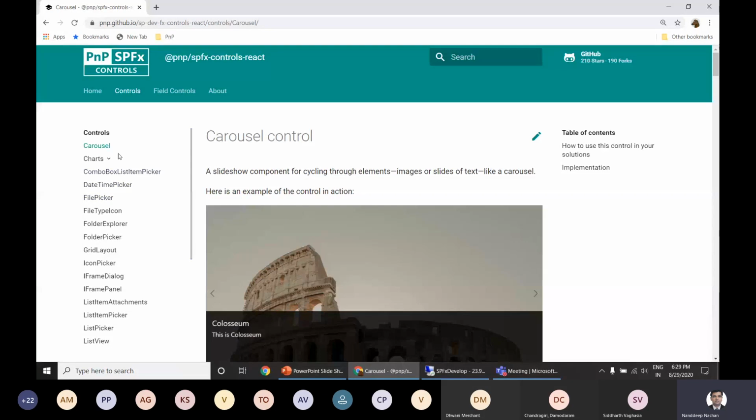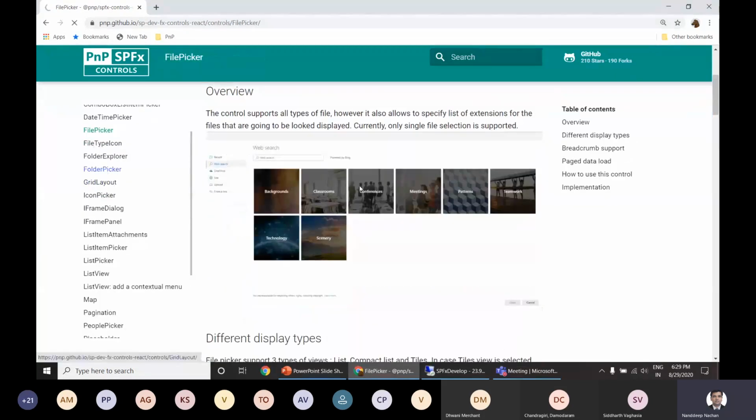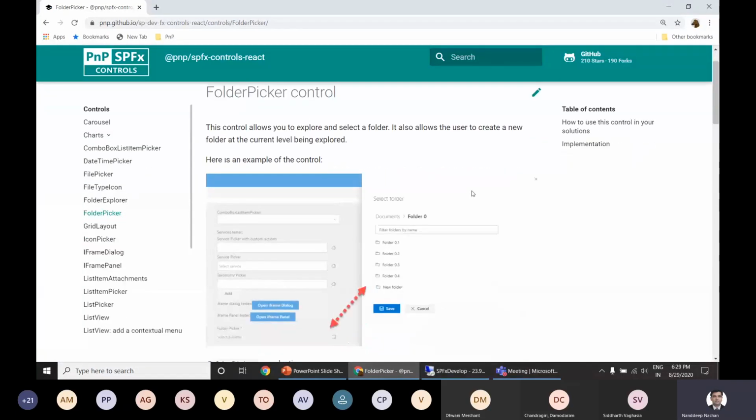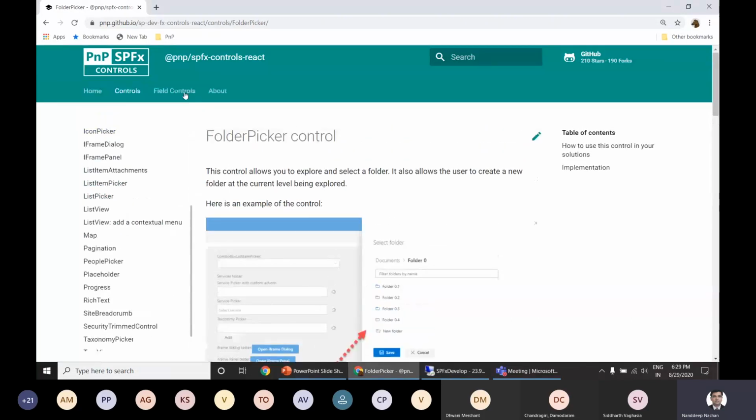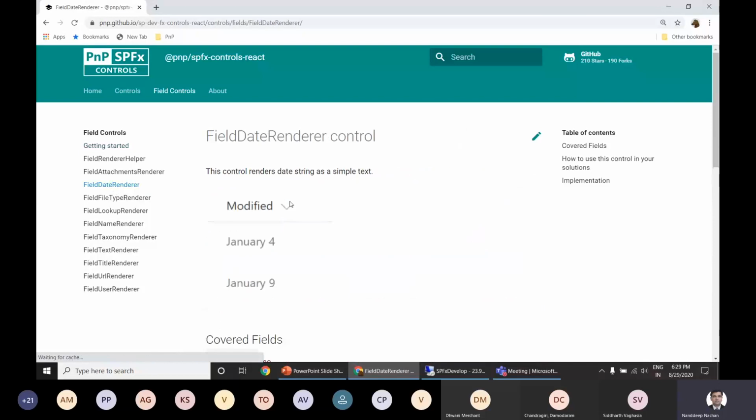In the controls, we have various controls which are commonly used across all of the SPFx solutions, whether it could be a web part or an extension. So the common control could be a file picker. It could be a grid layout. It could be a folder picker. So these are the common functionality which we want to use all across our SharePoint Framework web parts. So we will see how we can use those, and quickly how we can even use these field controls. Field controls are mostly used inside your field customizers, but again, if you want to use them, they can be something like this.